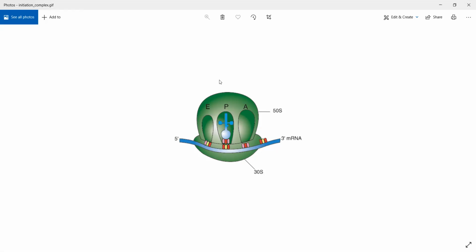In a prokaryotic cell, you will have a 70S type of ribosome, and in a eukaryotic cell, you will have an 80S type of ribosome. That S is the Svedberg unit. Some other day I'll explain what S and Svedberg units are. But essentially, the main function of the ribosome is that it will help in protein synthesis. How it will do that, we'll discuss in metabolism of protein. It is very important for protein and lipid synthesis actually. It will also take part in lipid synthesis.